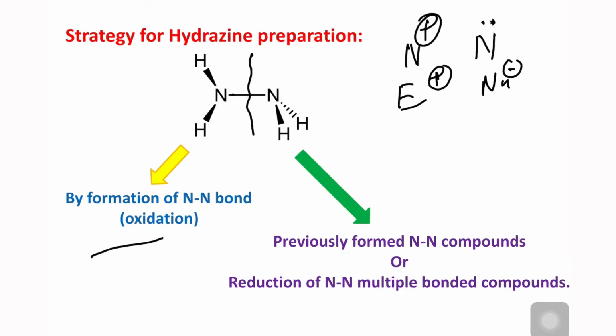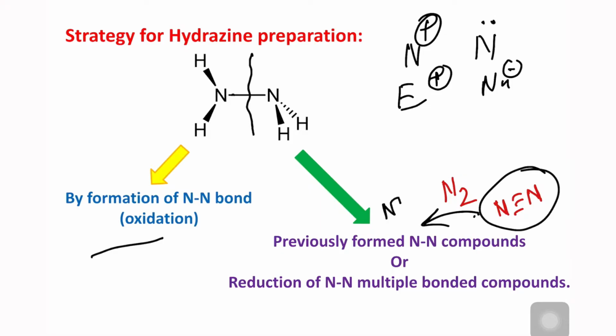One strategy could be this, and the second strategy could be using previously formed N-N compounds. For example, this is nitrogen, but we know nitrogen is very less reactive, and I have made a dedicated lecture on it. Why is it so? It has a triple bond, very high energy. So consequently, what is done? This nitrogen is first reduced to ultimately NH3, and that is subsequently oxidized to hydrazine. So we shall learn slowly.